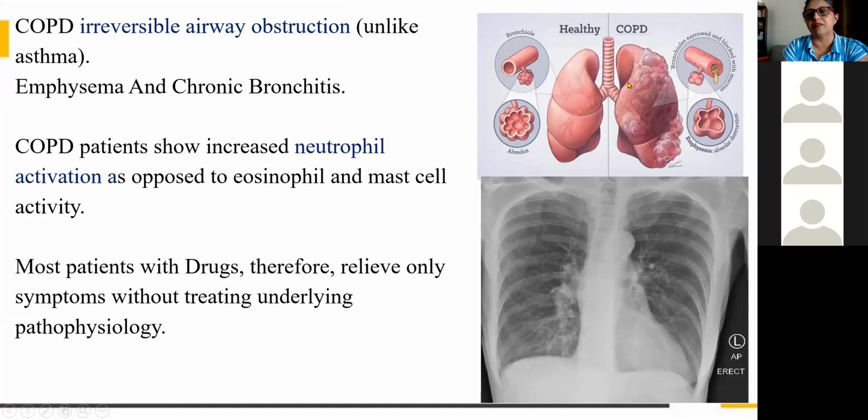That is why the patient will develop emphysema. So the alveoli are dilated. There is no correct form for the alveoli. It will be just dilated like a balloon. So it is not exactly like a balloon, but it will be dilated. That is called emphysema. And you can see here all the ribs, it has become flattened or straightened.